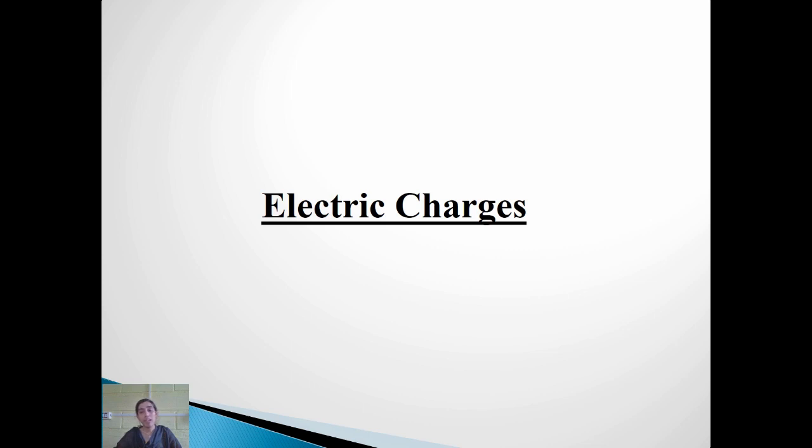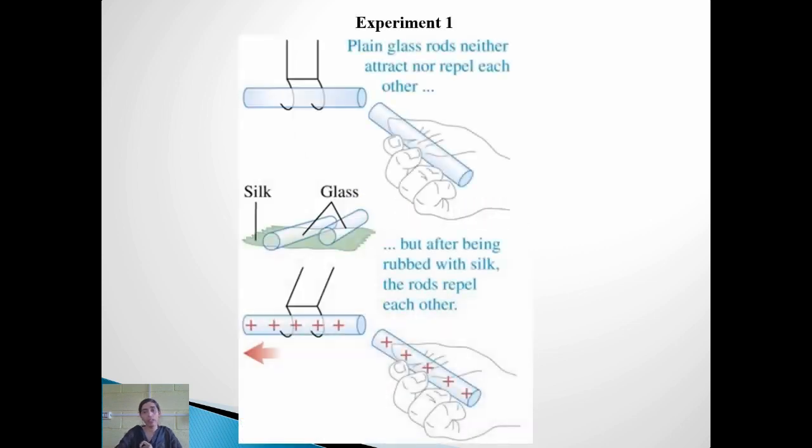Similar experiments and efforts were made by many different scientists to analyze what these electrical charges are. So let us try to see and understand one such experiment which was conducted by Williams. So in his experiment, what he did, he considered two glass rods. And when he brought these two glass rods near to each other, obviously since they are electrically neutral, those two glass rods neither attracted nor repelled.